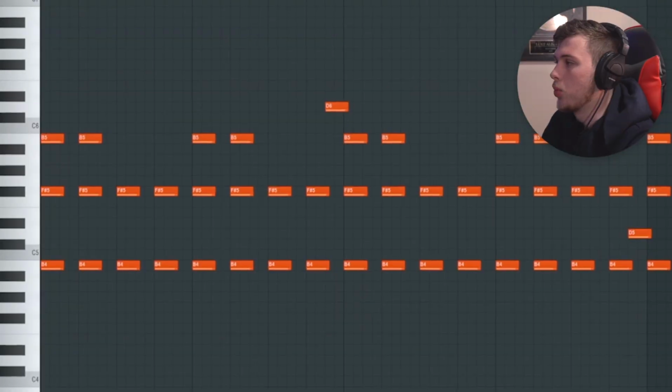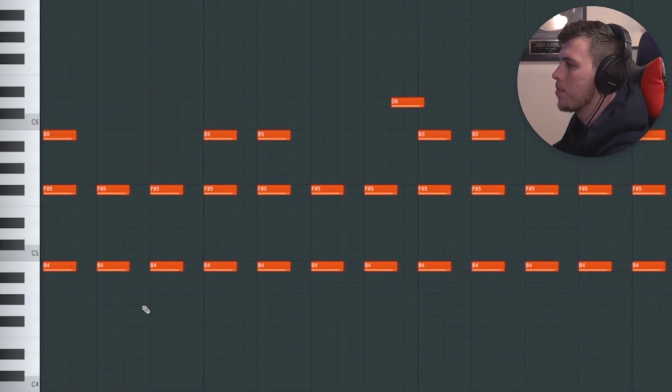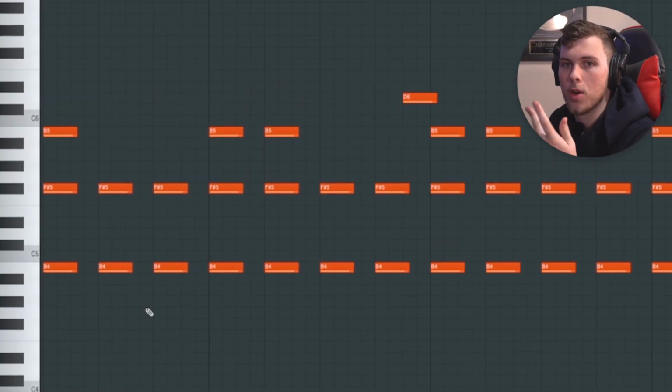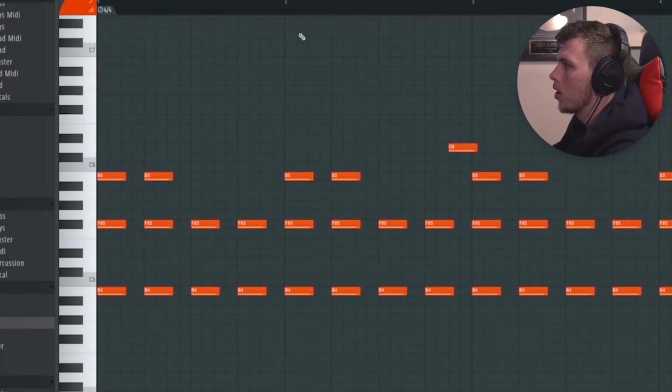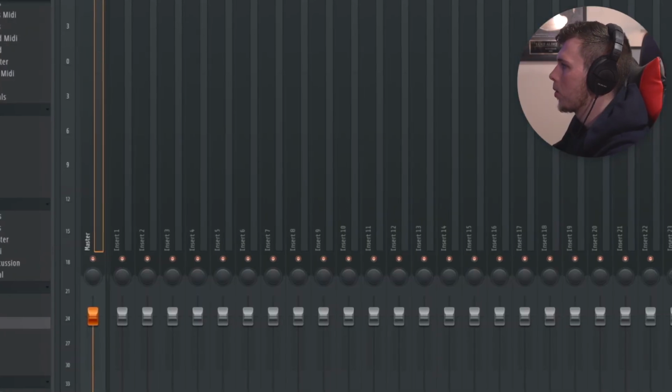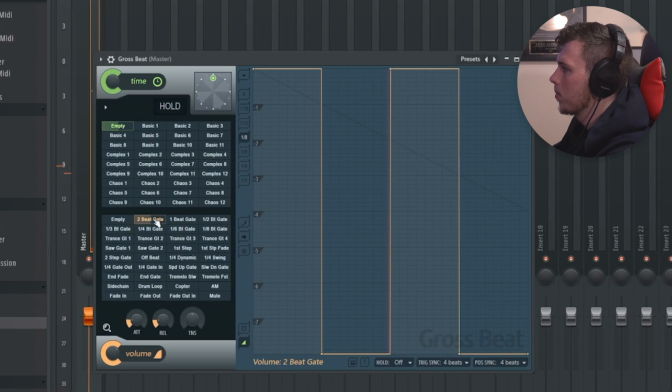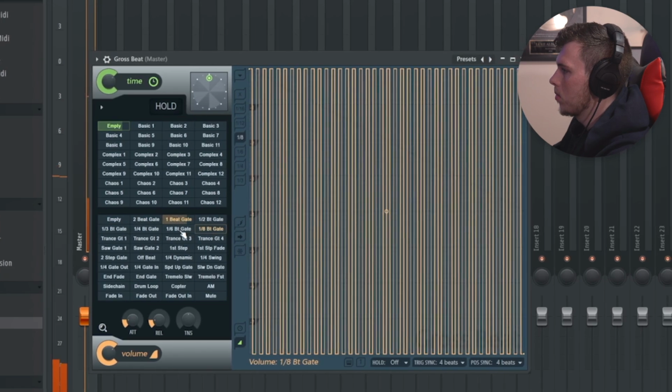One thing I've noticed in so many of Kendrick's trap beats is they really utilize gaps in between notes, gaps in between hi-hats, and also gaps in the arrangement by taking the drums out. This adds so much to the bounce, whereas an R&B style Kendrick track tends to have a wider melody, a wider drum sequence, and lots of reverb to make the whole beat sound really wide. So we're trying to get the opposite effect in this beat, which is why I've cut this out here. Alternatively, you can grab a plugin like Gross Beat and use a gate, if you don't want to do that manually inside the melody.